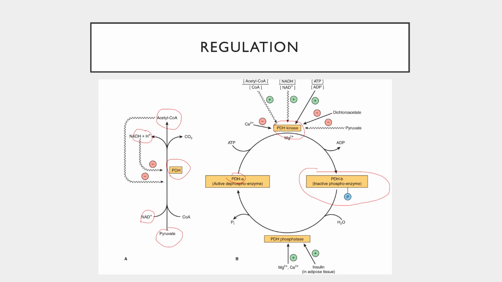Therefore, the kinase is most active when acetyl-CoA is high, NADH is high, and ATP is high. This will activate the kinase activity and phosphorylate and inactivate the pyruvate dehydrogenase complex. High levels of insulin, as well as increased levels of calcium, will activate a phosphatase, which will dephosphorylate and therefore activate the enzyme.